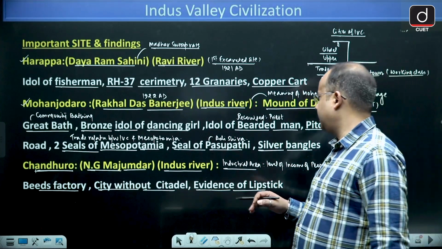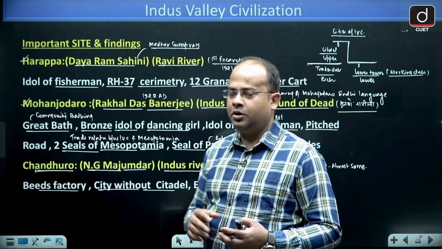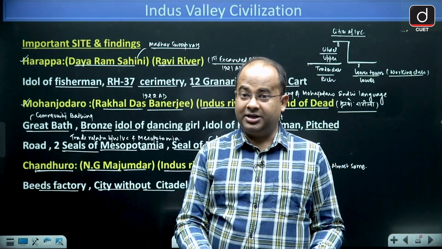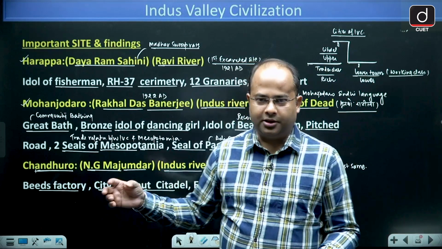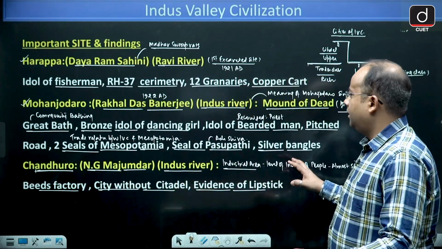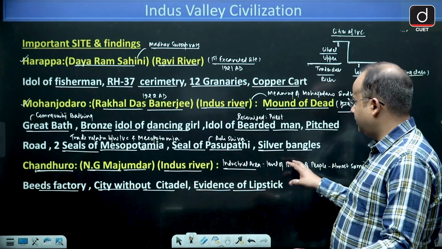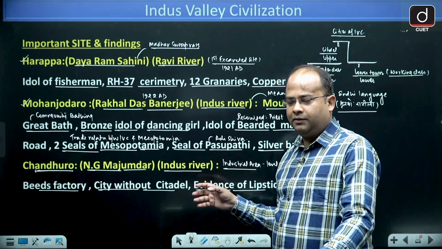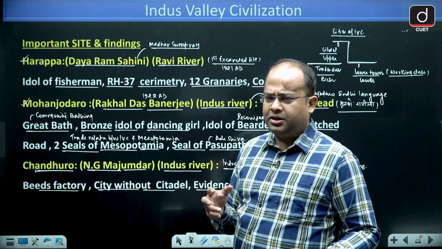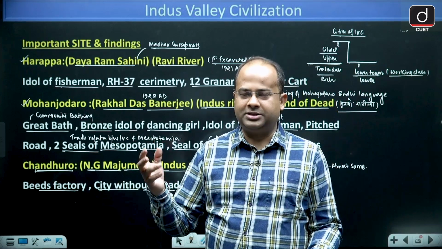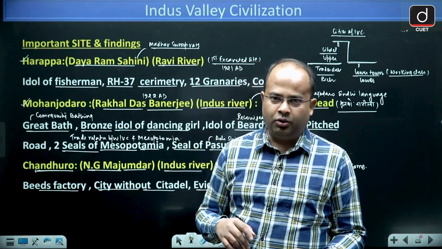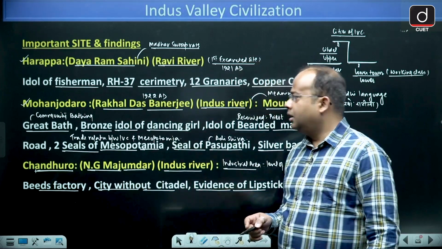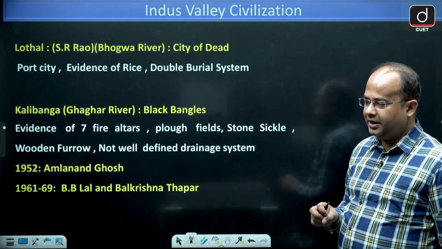But guys, here you will find that in Chanhudaro, there is no citadel. The reason is this: the maximum number of people were of the working class, therefore the level of income was almost the same, so there was no need of making a citadel. So this is the only site of the Indus Valley which is without a citadel. Other than this, next we have Lothal.